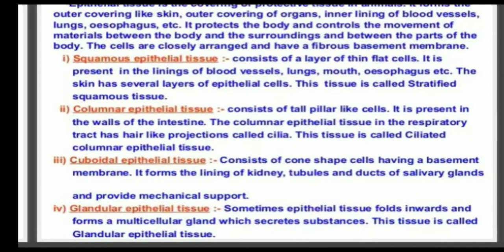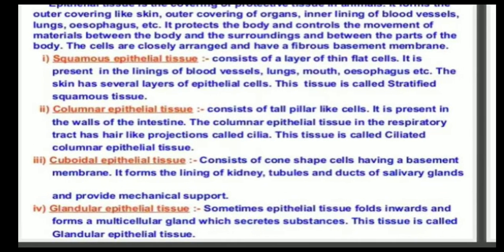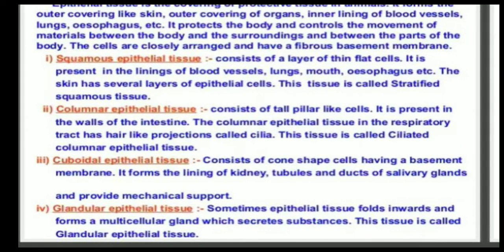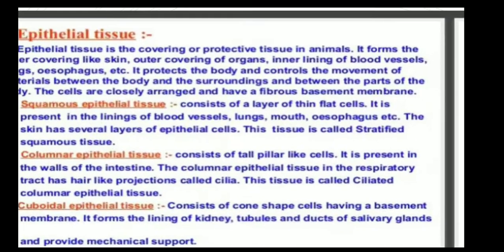And cuboidal epithelial tissue consists of cube-shaped cells having a basement membrane. It forms the lining of kidney tubules and ducts of salivary glands and provides mechanical support. And last one, glandular epithelial tissue. Sometimes epithelial tissue folds inwards and forms a multicellular gland which secretes substances. This tissue is called glandular epithelial tissue.